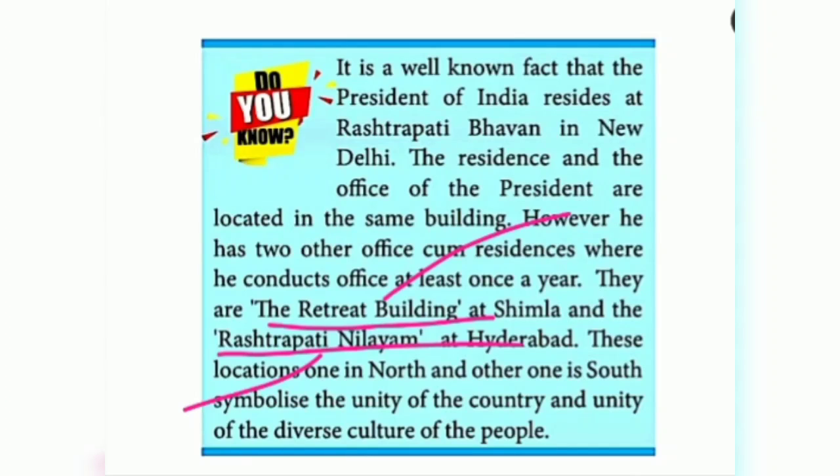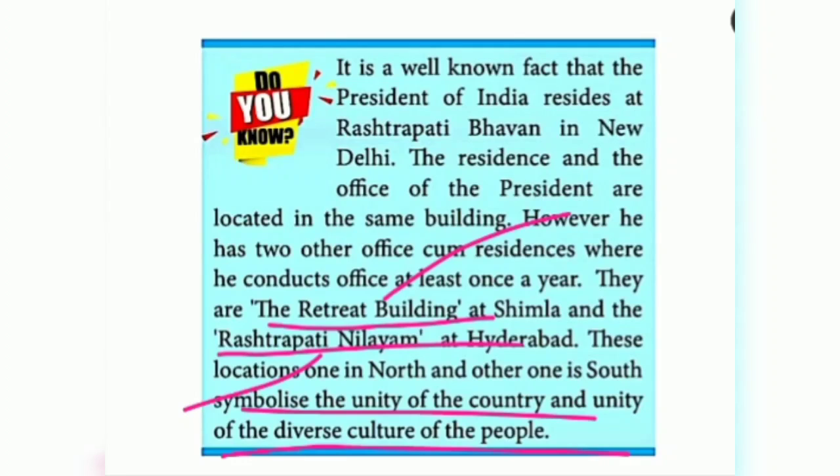So this symbolizes the unity of the country and the unity of the diverse culture of the people. Diverse, in the sense, what is the meaning here? Different types of culture. Yes, people of different cultures are living in India.